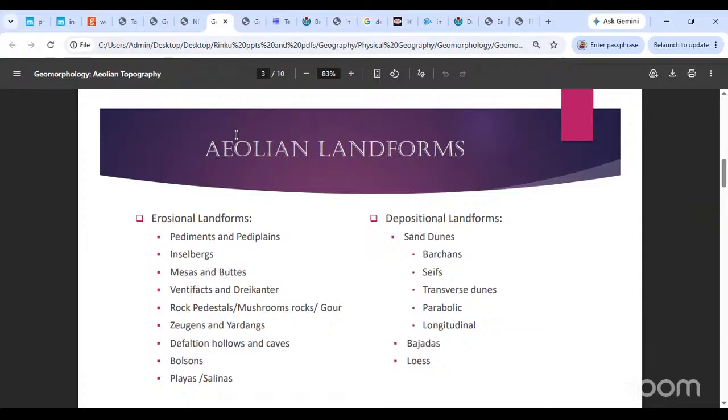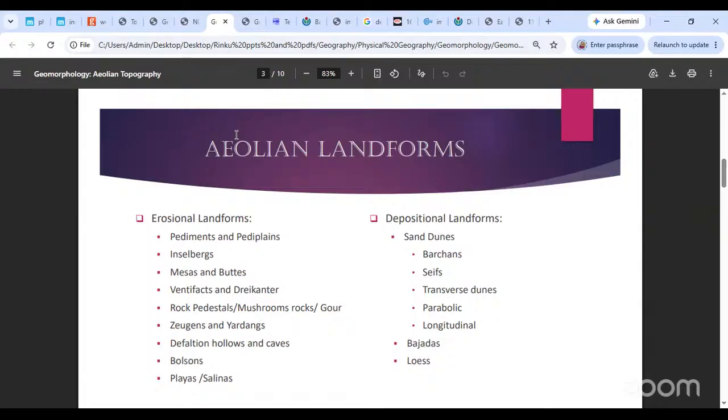So the erosional landforms for aeolian landscapes happen to be pediments and peneplains, inselbergs, mesas and buttes, ventifacts and dreikanter. These you will have to remember for your exams, NDA exams. Rock pedestals, mushroom rocks or gours, zeugens and yardangs, deflation hollows and caves, bolsons, playas or salinas. They may also be called shotts.